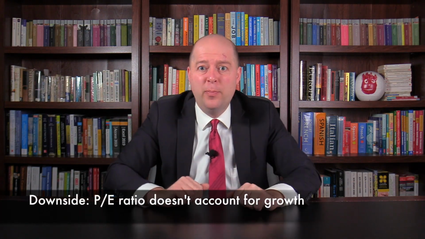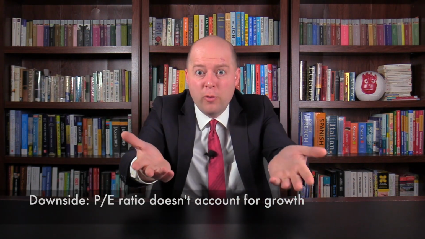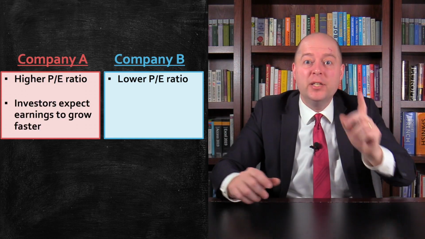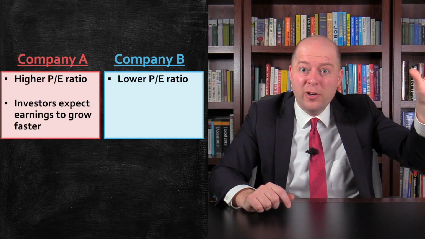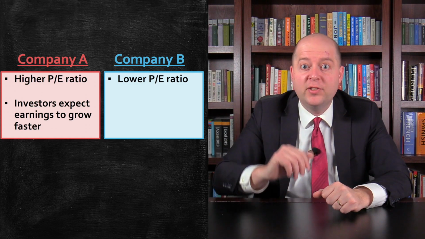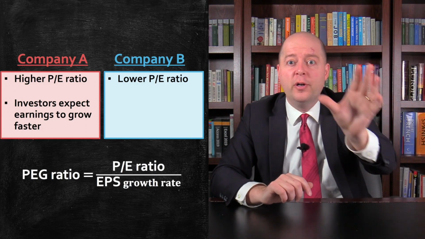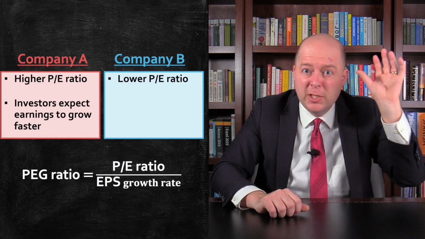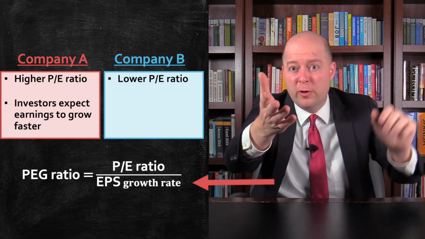The main downside of the PE ratio is that it doesn't account for growth. Company A might have a higher PE ratio than Company B because investors expect Company A's earnings to grow faster. To address this, some investors use the price to earnings to growth ratio, or PEG ratio for short. The PEG ratio divides a company's PE ratio by its growth rate for earnings per share.